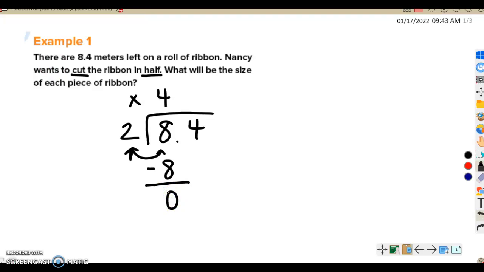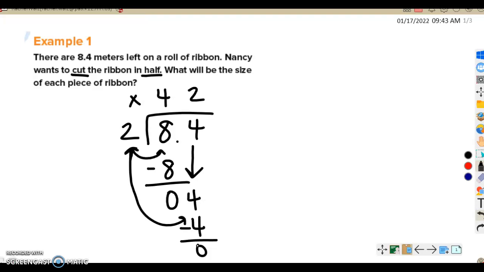So I'm done with that number, and I can move on to the second number of my dividend, which is 4. So now I'm looking again at my divisor, 2, and I'm going to see how many times it can go into 4. 2 goes into 4 2 times. I know that because 2 times 2 is 4, and then I'm going to subtract that and get 0 left over.